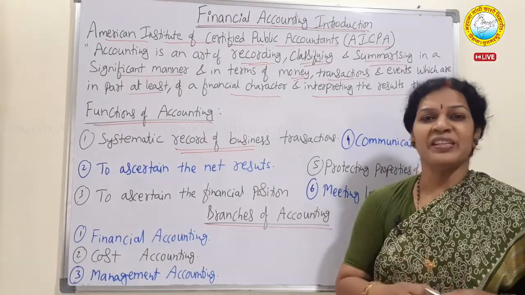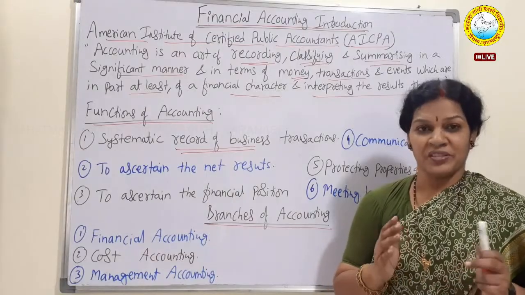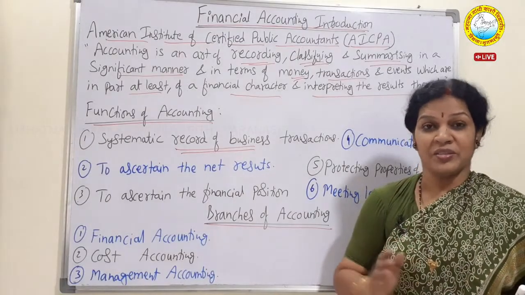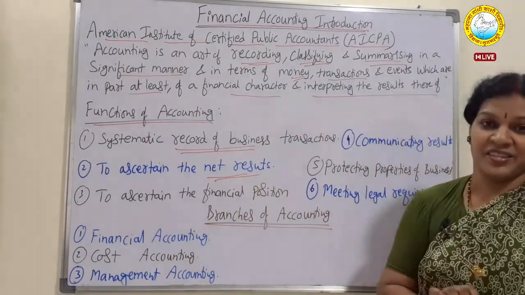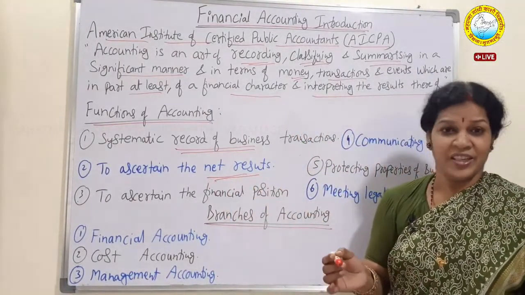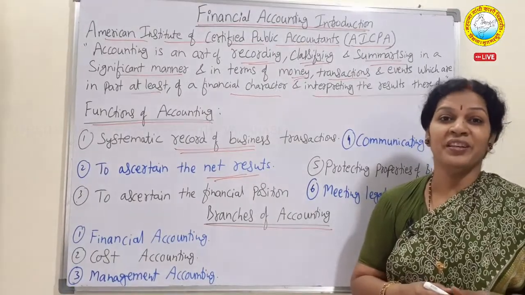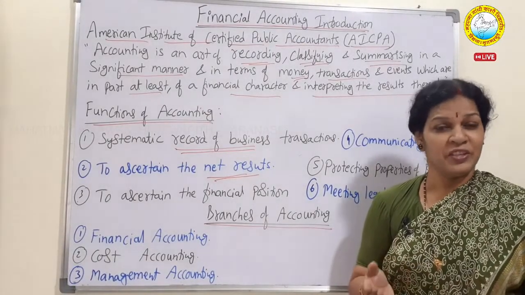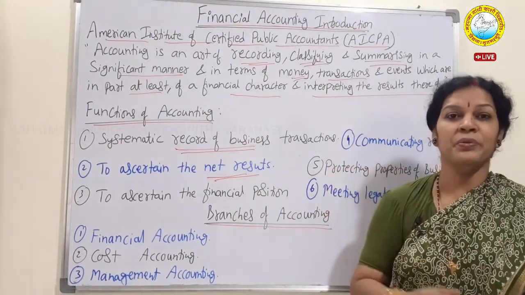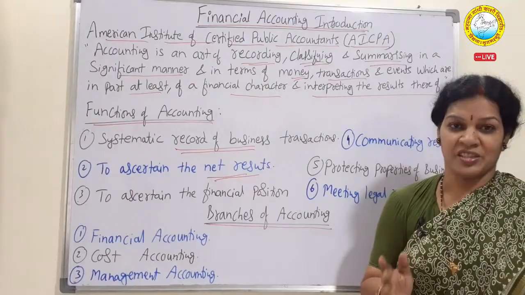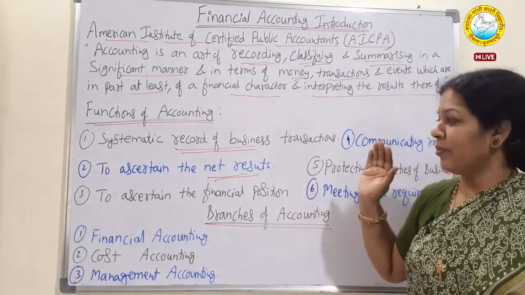There we will know exactly whether we are running towards profits or losses. So this is the main object, to ascertain the net results, profit or loss. If it is a loss, then we have to take corrective steps. If it is a profit, well and good, we pat ourselves and want to improve the organization's financial status. So this is the main important thing.